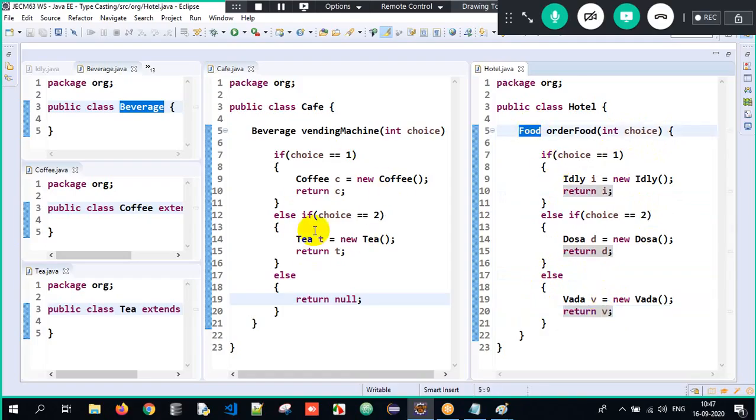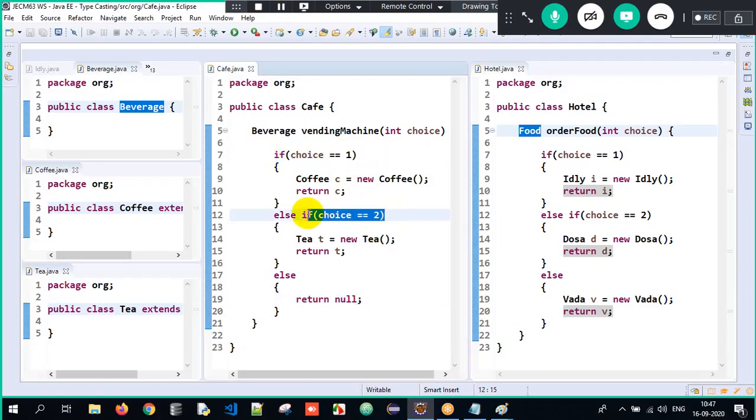Here I have not written an else block at all. If the choice is 1, Coffee. If the choice is 2, Tea. But what if I give 200, 300, 400? It shouldn't return anything, right? So I have written return null. Return null means that if it is apart from 1 and 2, don't return anything.